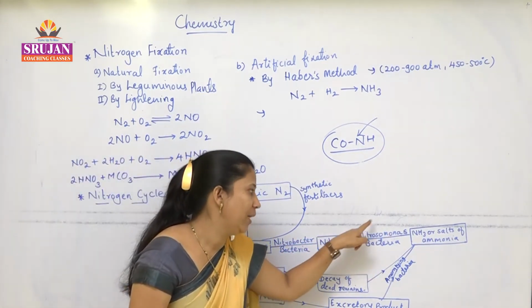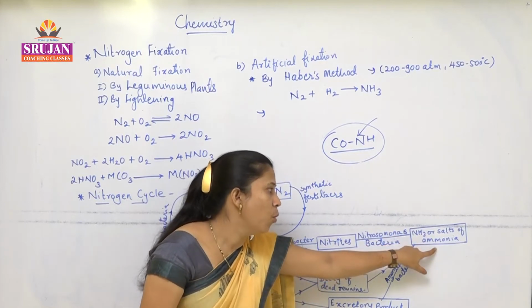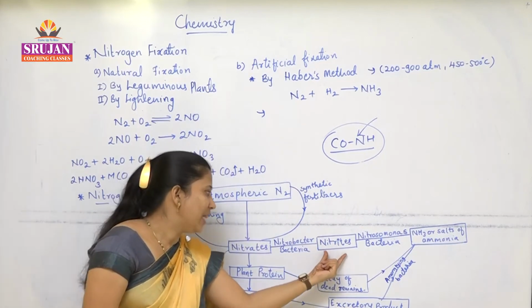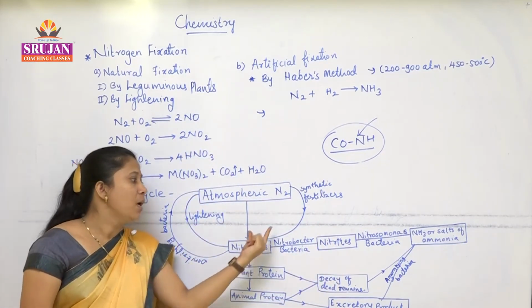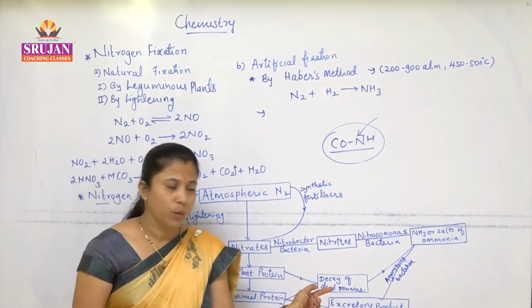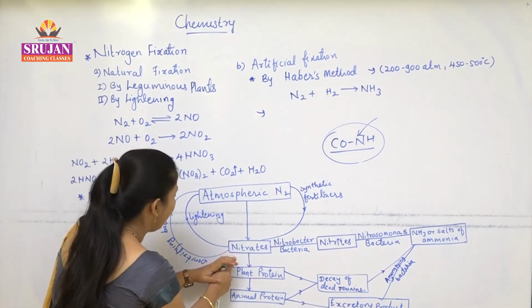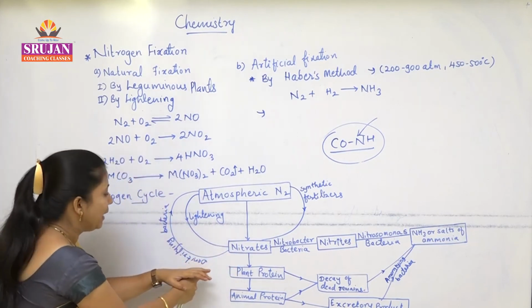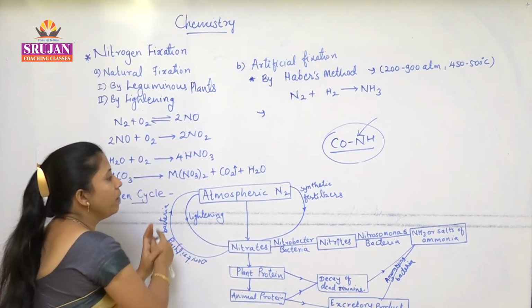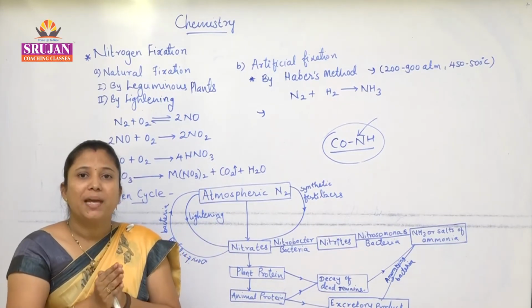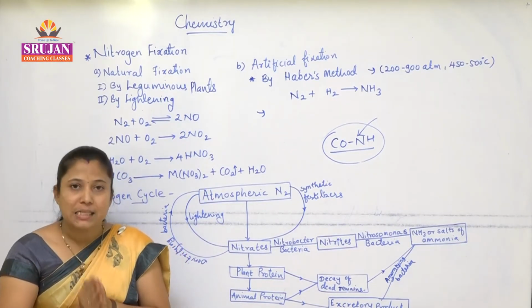Here, don't confuse: nitrosomonas converts ammonia salts into nitrites, and nitrobacter converts nitrites into nitrates. Now the last point: these nitrates are converted back to nitrogen by denitrifying bacteria. This way atmospheric nitrogen remains as it is.